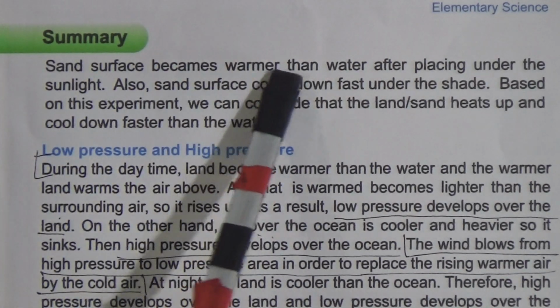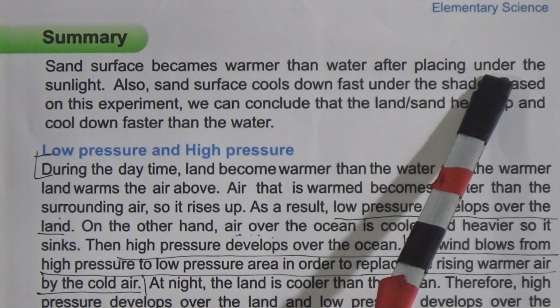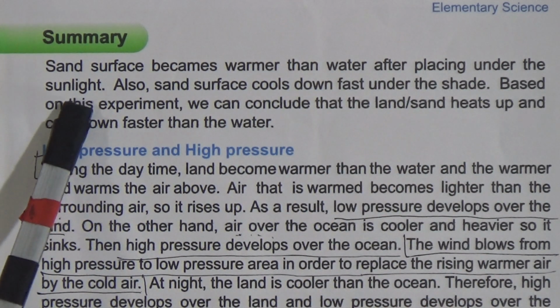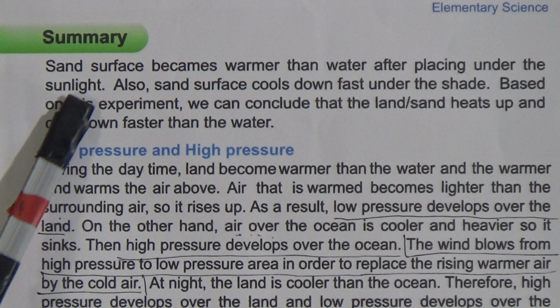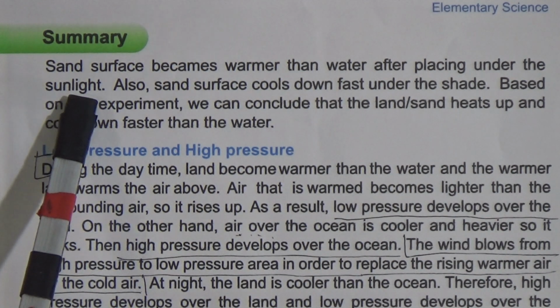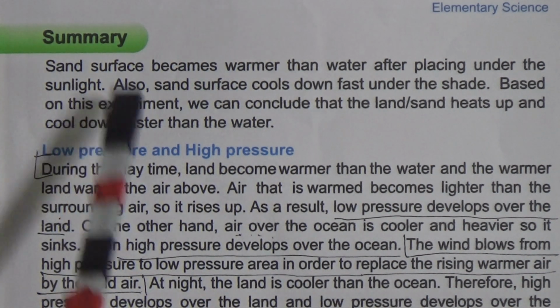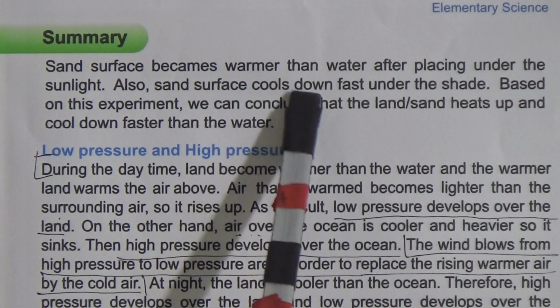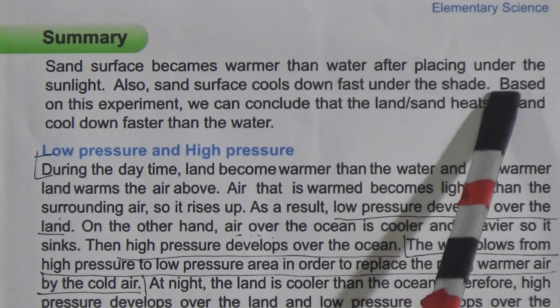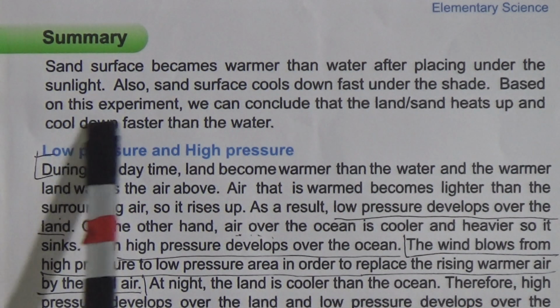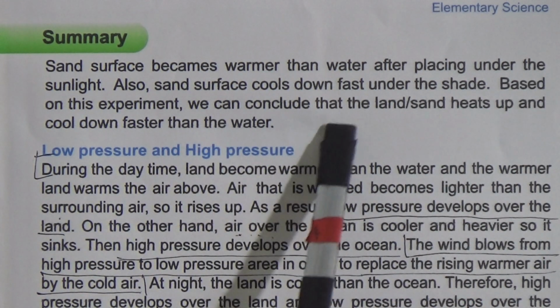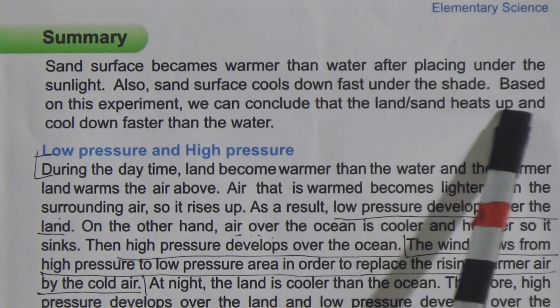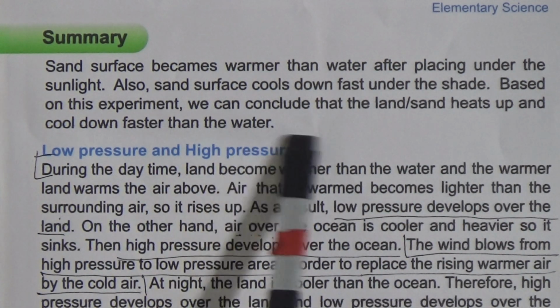Sand surface becomes warmer than water after being placed under the sunlight. That means the land, or sand, will get warmer than the water. Also, the sand surface cools down fast in the shade. From this experiment we can conclude that land, or sand, heats up and cools down faster than water.